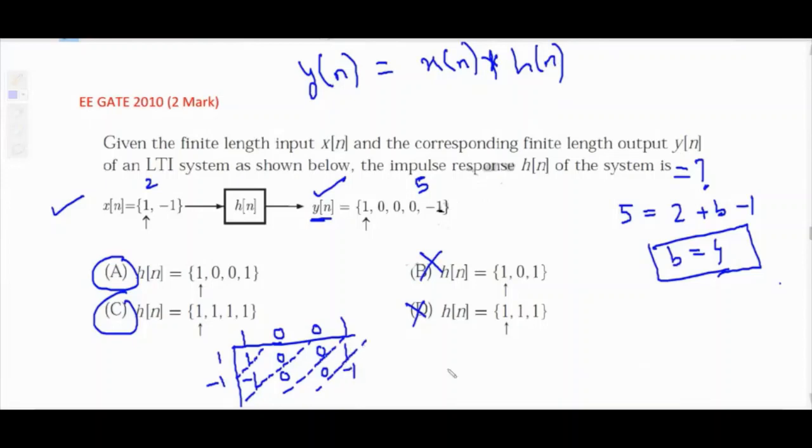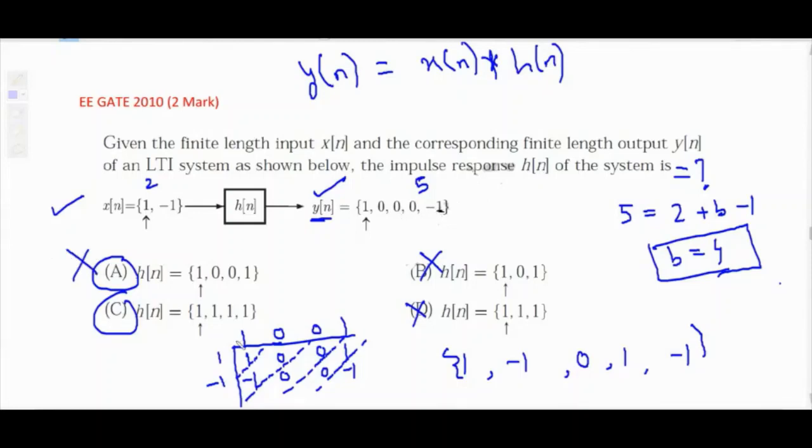So you are getting y of n as 1, then minus 1 plus 0 means minus 1, 0 plus 0 means 0, 0 plus 1 is 1, and minus 1. So option A is incorrect because we are getting 1, minus 1, 0, 1, minus 1, whereas here it is 1, 0, 0, 0, minus 1. So option A is eliminated.